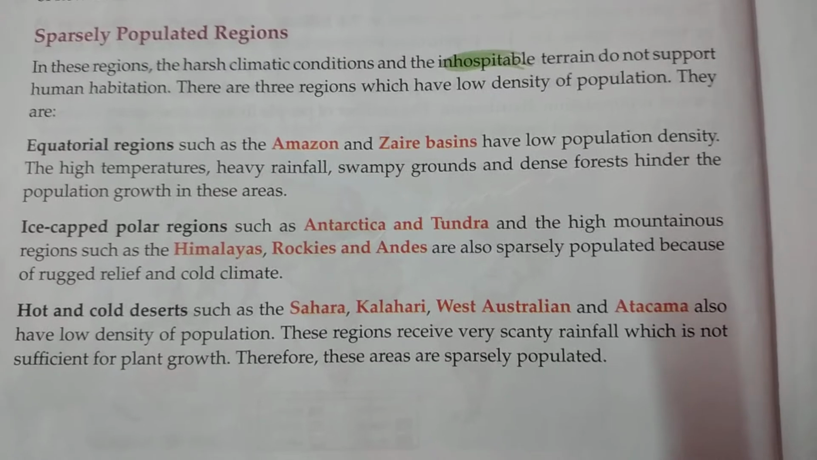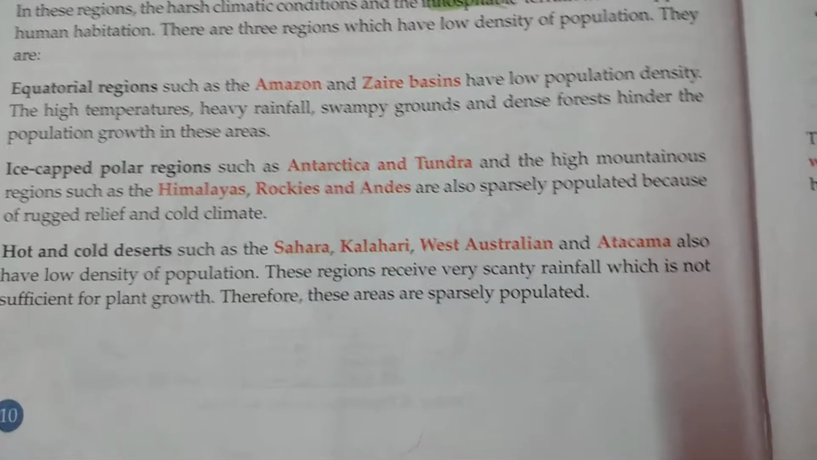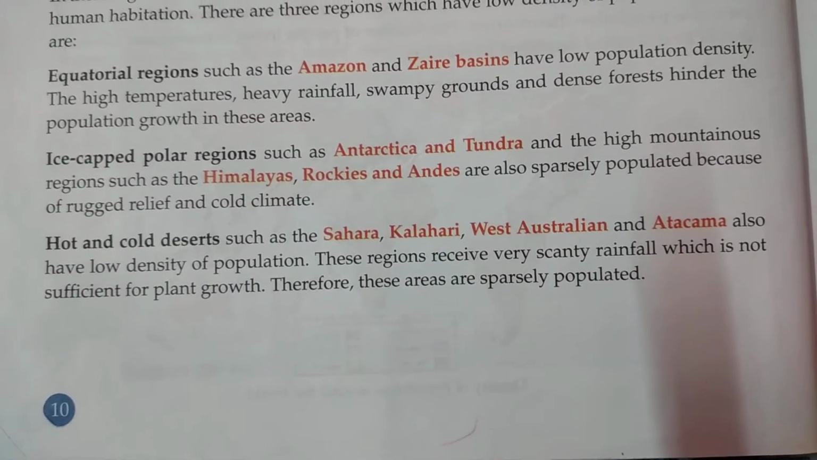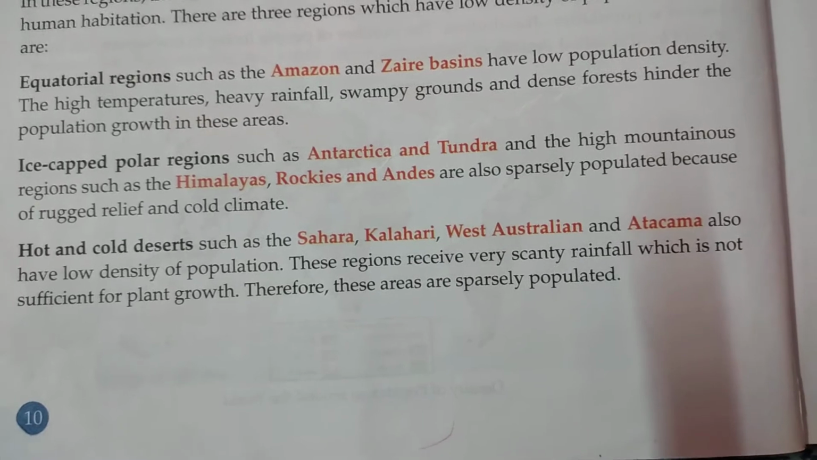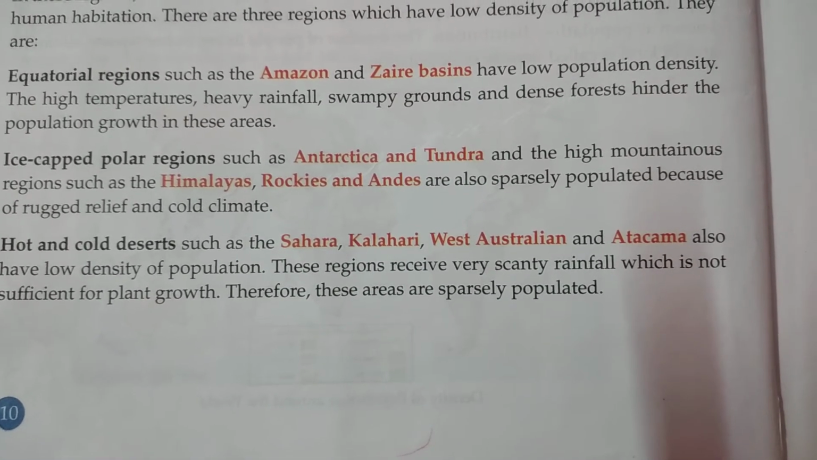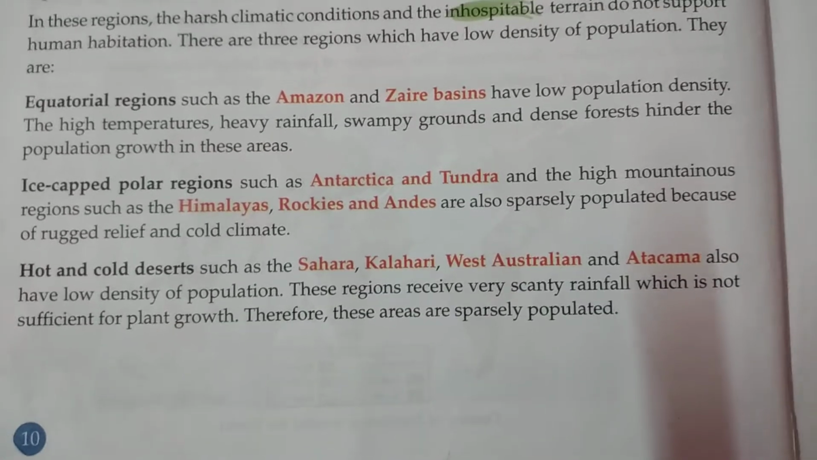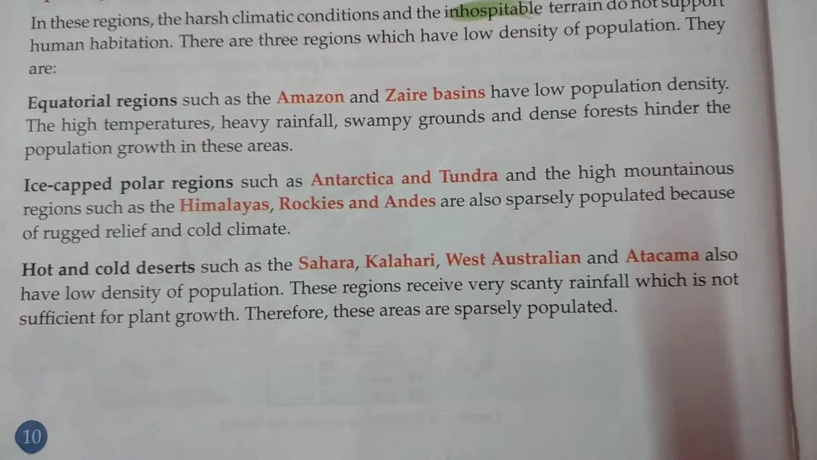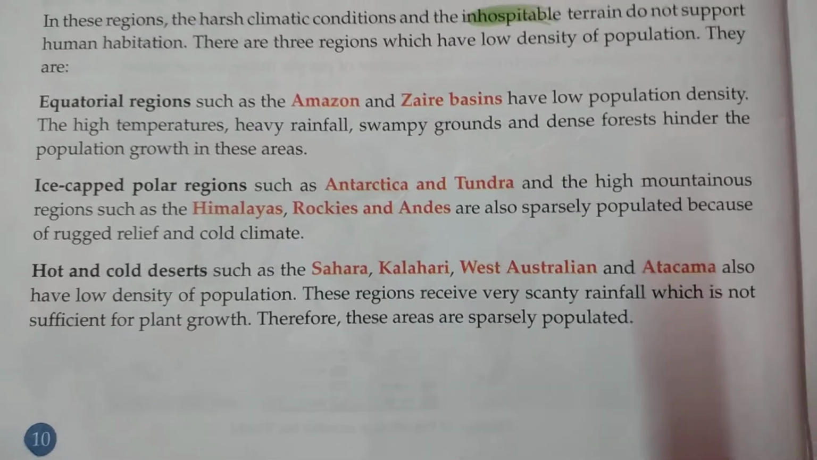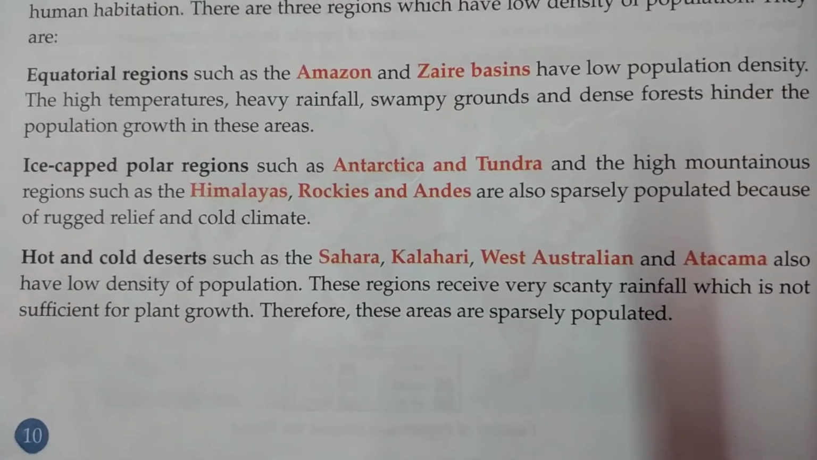Another example is the ice-capped polar regions such as Antarctica and the tundra region. Some other places are also there, like the Himalayas, the Rockies and the Andes, because of very cold climate and rough mountainous terrain. It is very difficult to live in these places. That is why here also the population is very less.